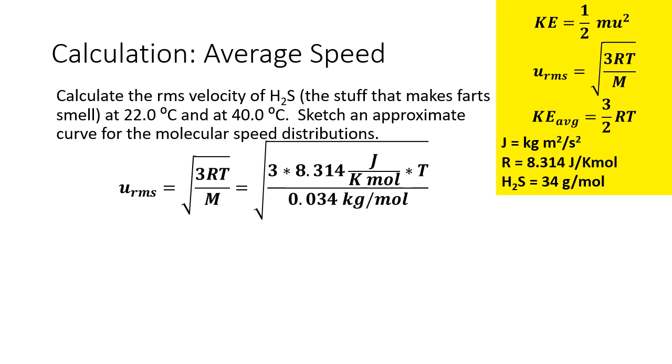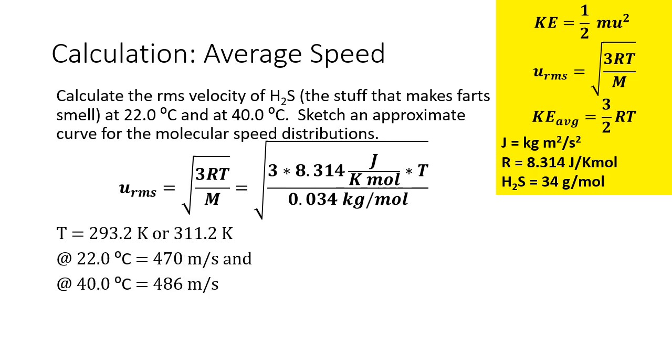So I go ahead and I plug in my R and my molar mass in kilograms per mole. So we just divided by 1,000. And then I calculate the T in Kelvin. So that's either going to be 293.2 or 311.2. When I plug those numbers in, at 22 degrees Celsius, I get an average velocity of 470 meters per second. And at 40 degrees Celsius, I get a velocity of 486 meters per second.